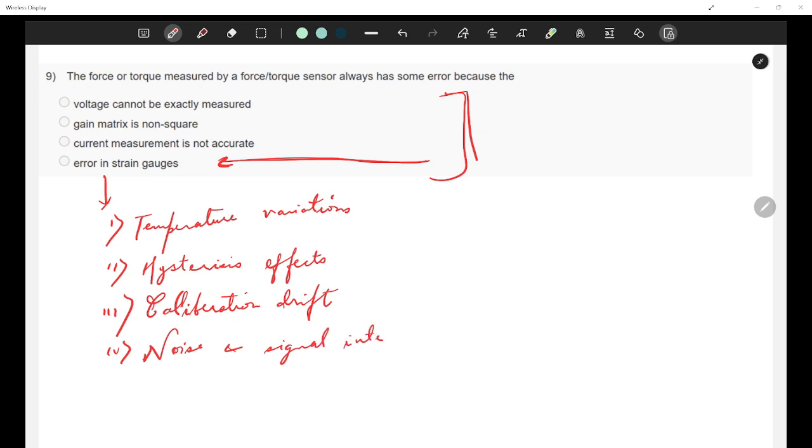It is not something very specific to this force sensor only.